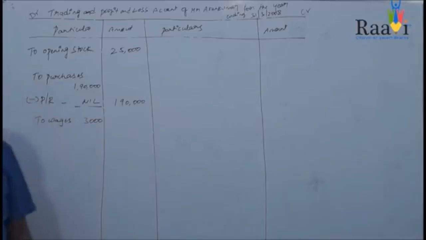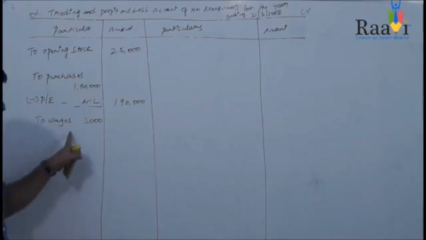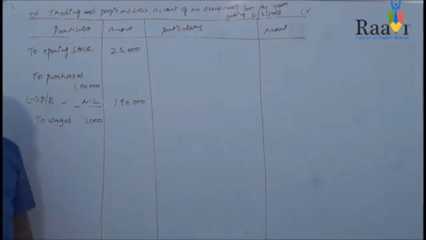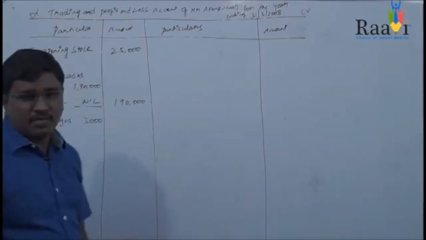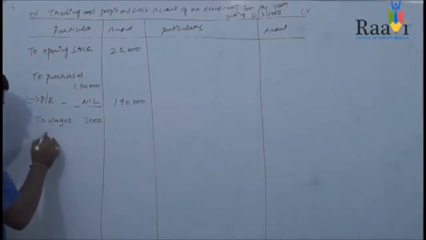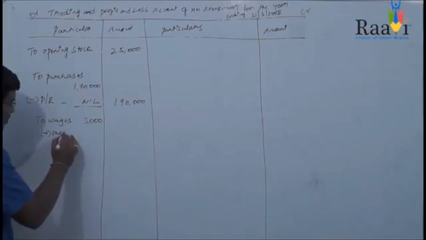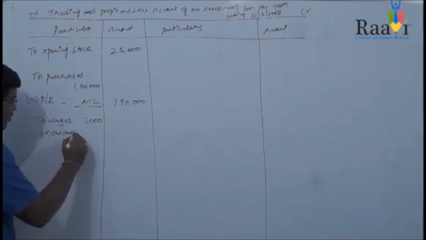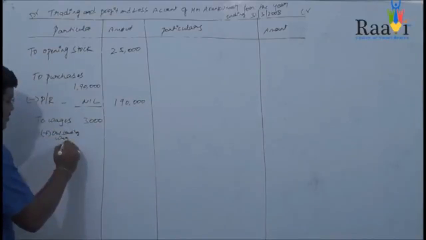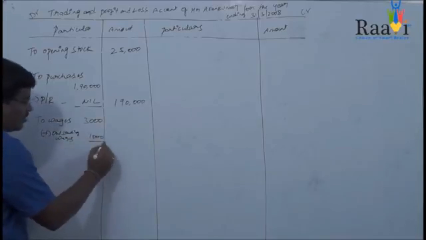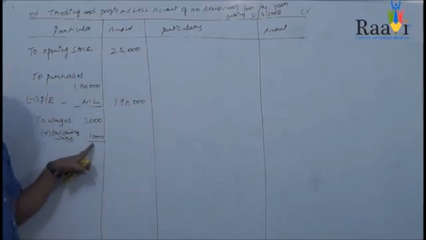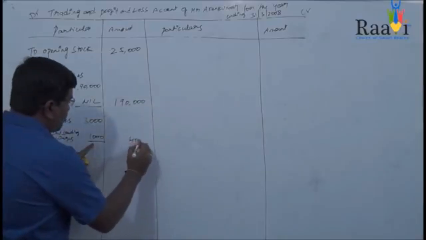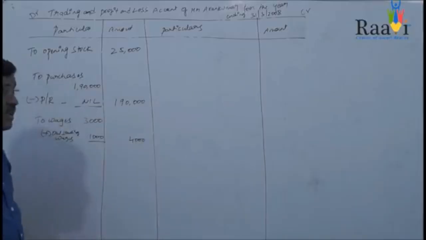Then to this wages you add outstanding wages of 1,000, so the total wages is 4,000 rupees.